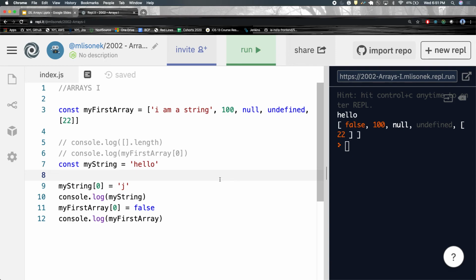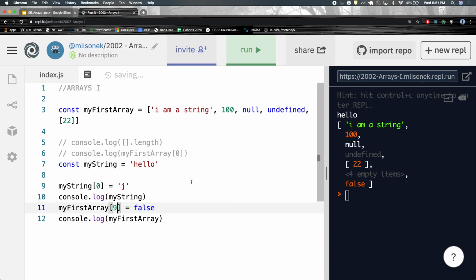And this can be said for any index. And just like, you can even do this. Instead of my first array at 0, we could do my first array at 9 is now going to be equal to false. Now you see I'm a string, 100, null, undefined, an array with 22 inside. And then we see 4 empty items. And then we have false.